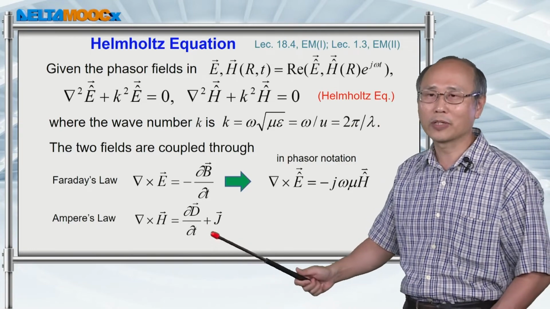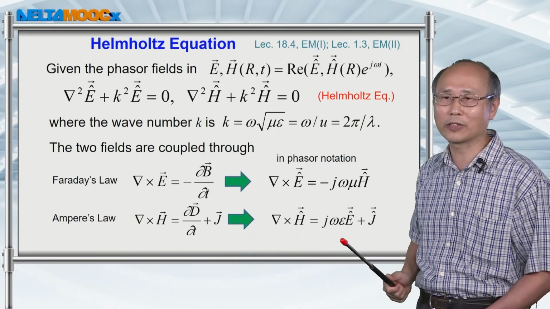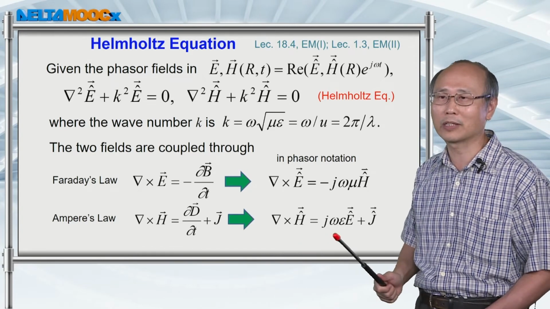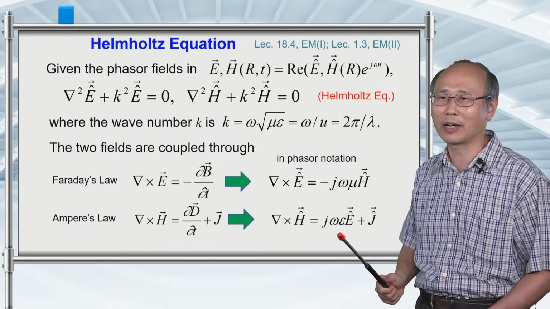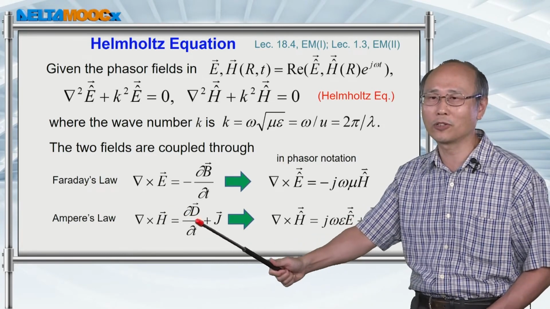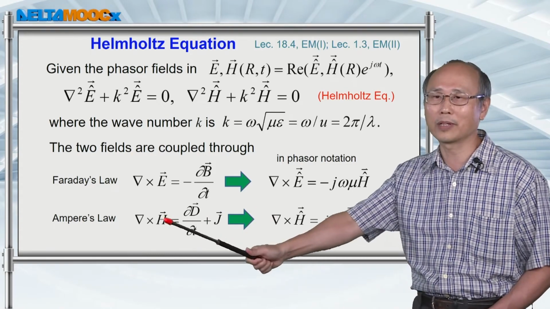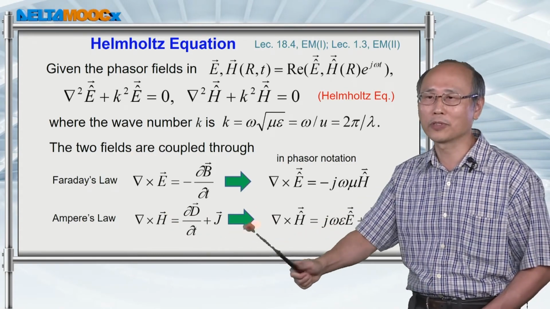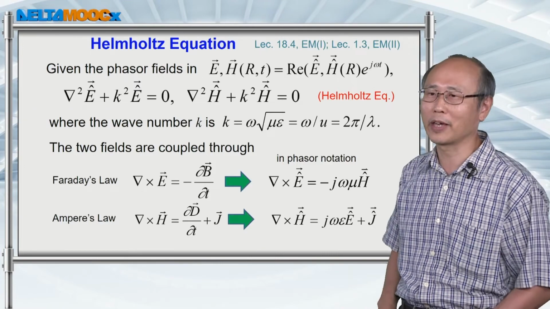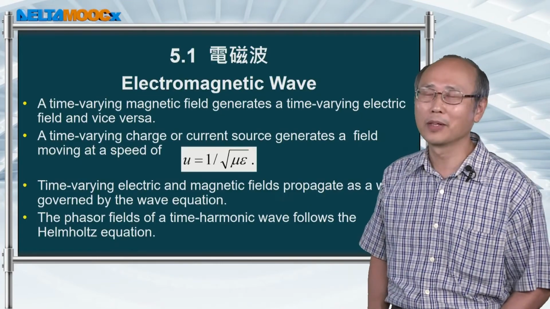And you can also do the same thing to Ampere's law. In phasor notation, Ampere's law is going to be like this. Again, you replace this partial derivative of t with j omega, and then put those variables into their phasor form. Then you get the phasor form of Ampere's law.